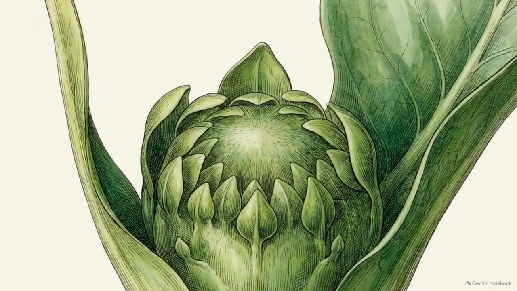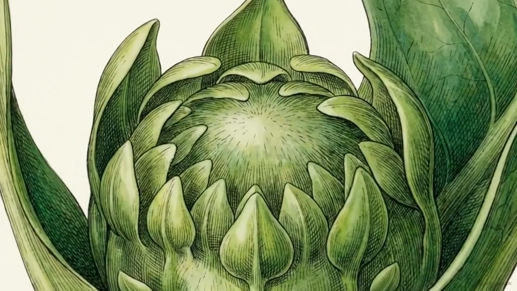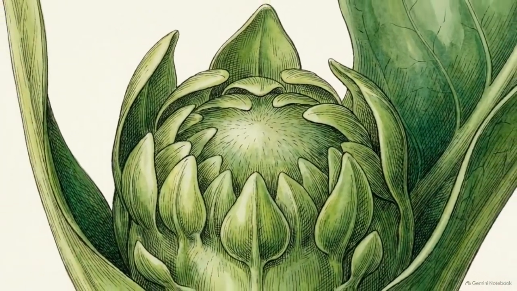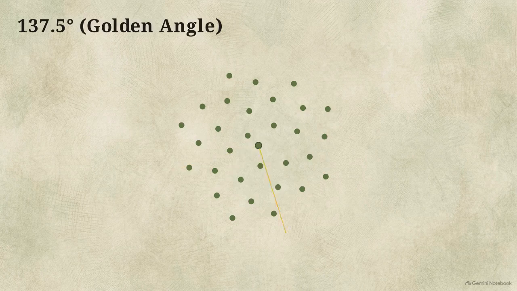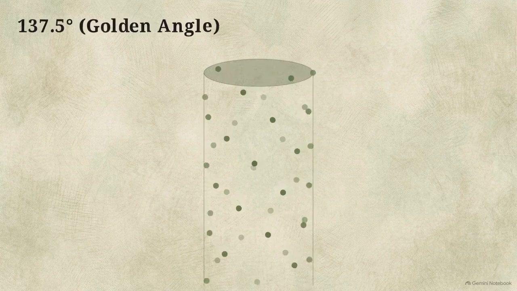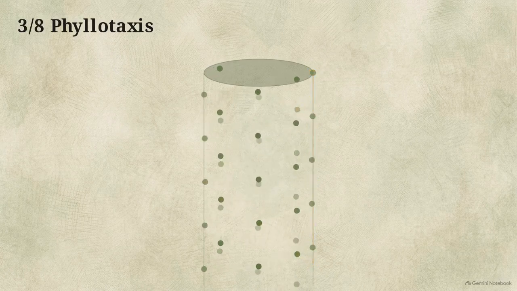At the microscopic level, the biological engine of plant growth is the shoot apical meristem. Here, primordia bud outward in a continuous, tight spiral. At the shoot tip, leaves emerge at an irrational divergence angle of exactly 137.5 degrees, the golden angle. But as the stem elongates, this irrational spiral disappears. The leaves reorganize into straight vertical ranks defined by rational fractions, like 2/5 or 3/8.